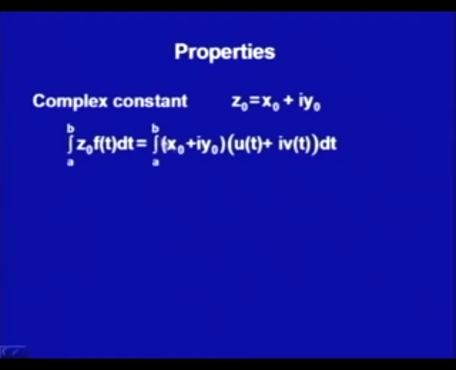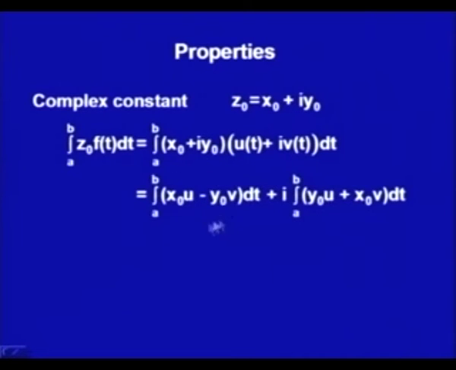Now, again using the multiplication of complex numbers at the point t, we get x naught u minus y naught v plus i times y naught u plus x naught v. So, that is what we have got: the integral a to b of x naught u minus y naught v dt plus i times the integral a to b of y naught u plus x naught v dt.